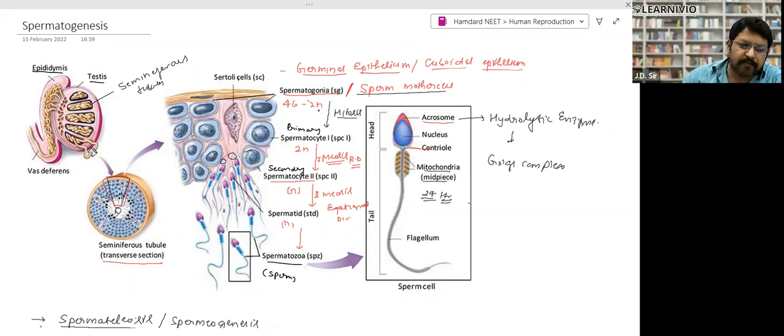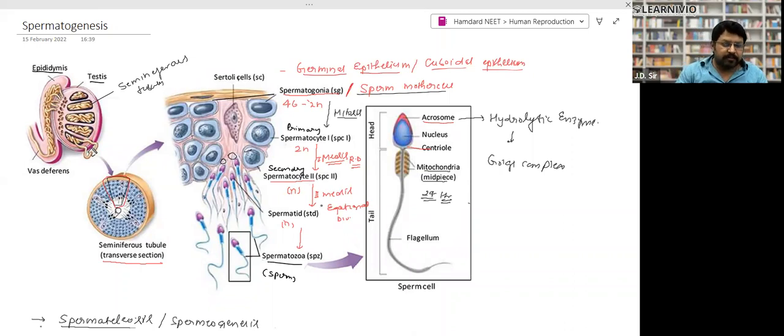Then what happens after that? Mitosis takes place, meaning equational division. From spermatogonia, formation of the primary spermatocyte takes place. The primary spermatocyte is also diploid. Again, the spermatocyte undergoes meiosis, and secondary spermatocyte formation takes place. So spermatogonia is diploid, primary spermatocyte is diploid, secondary spermatocyte is haploid, right?